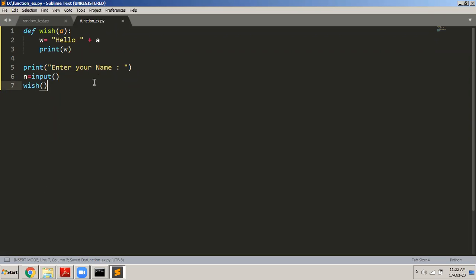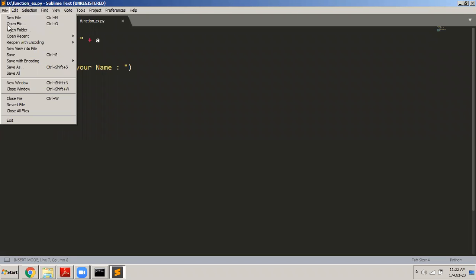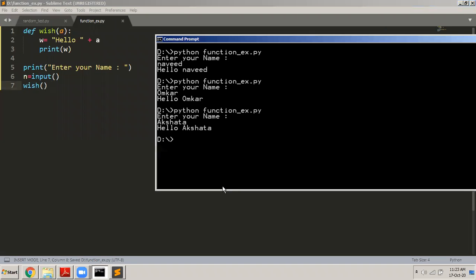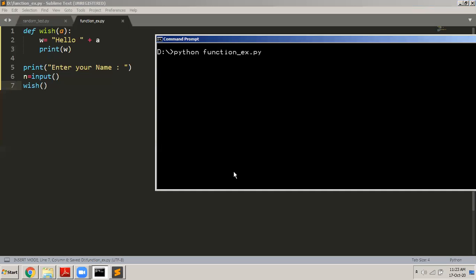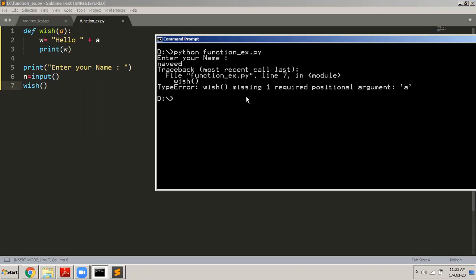Now see what happens. The function here is accepting a parameter. You have defined that the function takes one parameter, but when you're calling the function, you are not passing anything here. Let us see what happens if you do this. File, save. Okay, so I clear the screen. I press enter, and then it says, function wish, missing one required positional argument A.